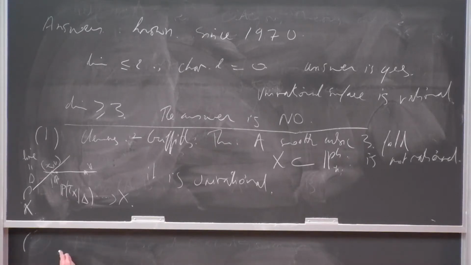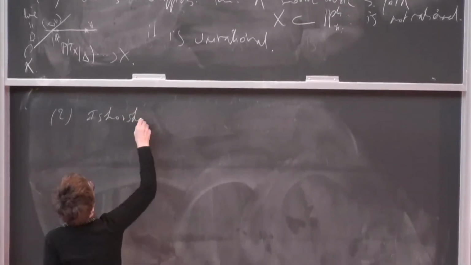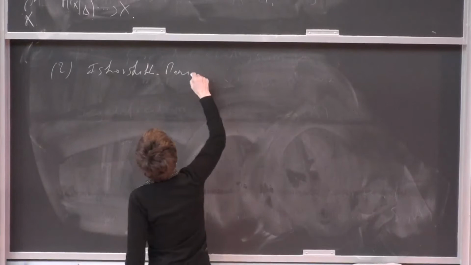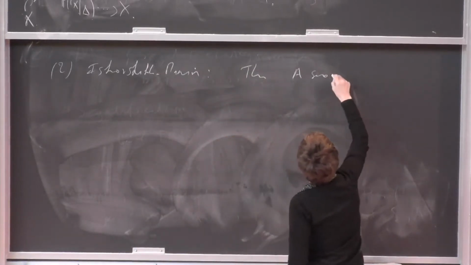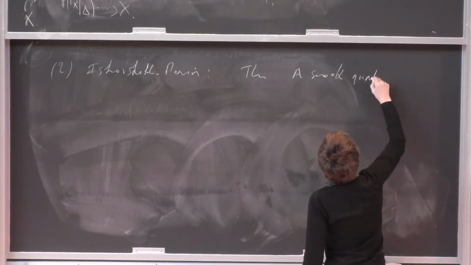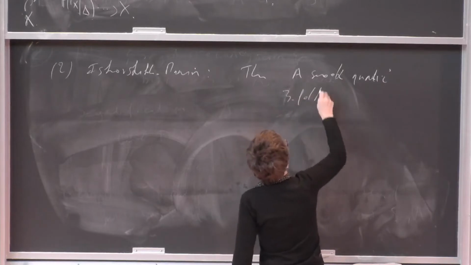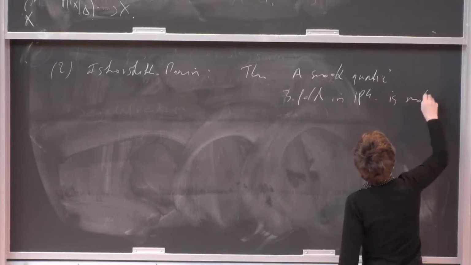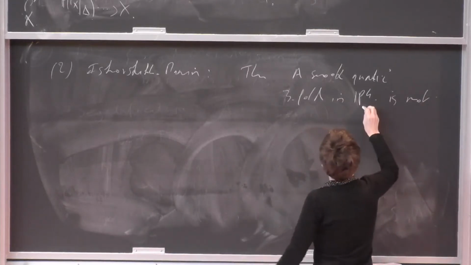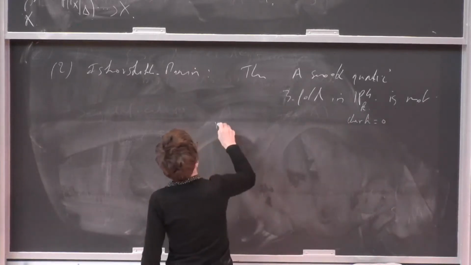The second was due to Iskovskikh and Manin, and they proved that a smooth quartic threefold in P^4 is not rational.